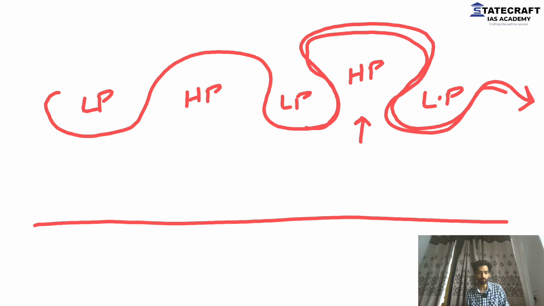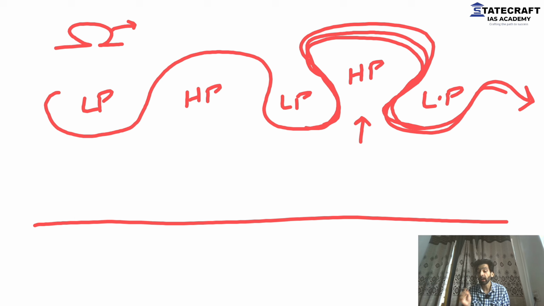So what happens in this omega block? Why is it called an omega block? You know a letter that's like this. You might have learned about this in physics. This is called omega, right? And this resembles something like omega. It traps high pressure in this omega, and that is what causes a heat wave.